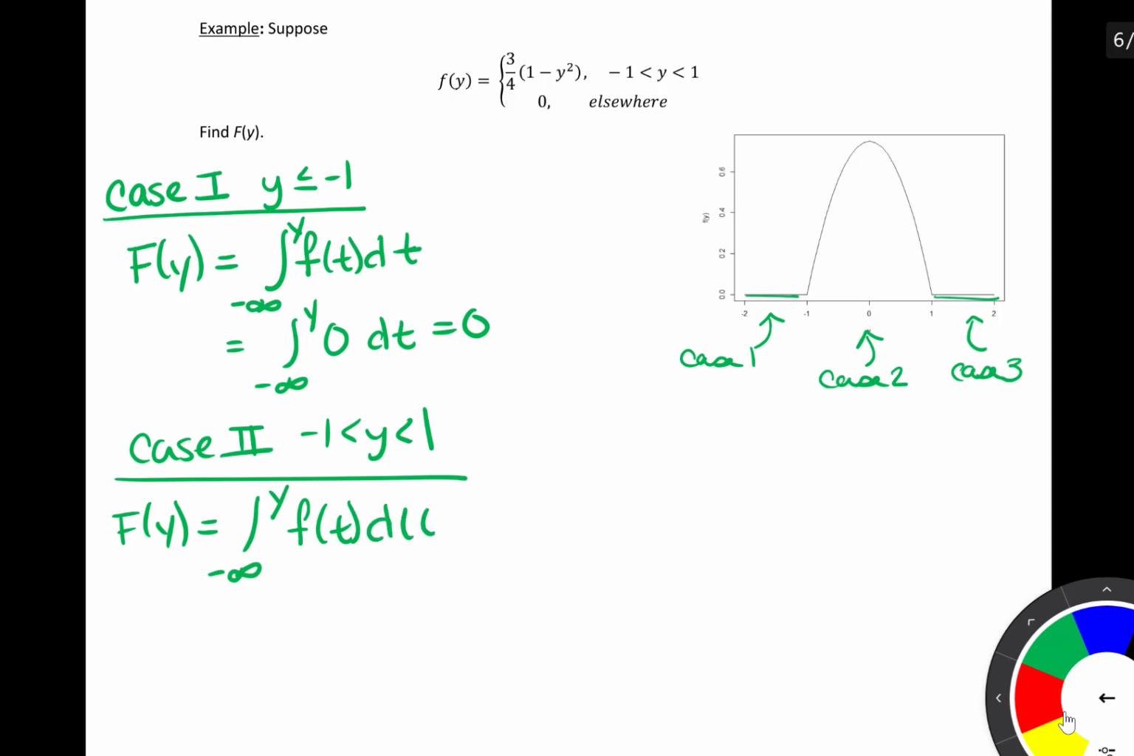But remember that our y in this case is in that second region, so we could break that down into negative infinity up to negative 1, plus the integral from negative 1 to y, f of t dt. And again, that's because for this case, we know our y is somewhere here in the middle region, so we can break our interval into those two different pieces.